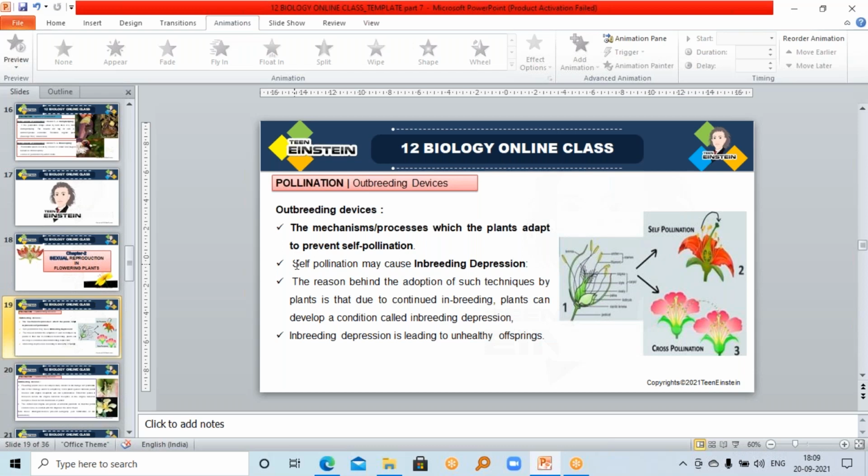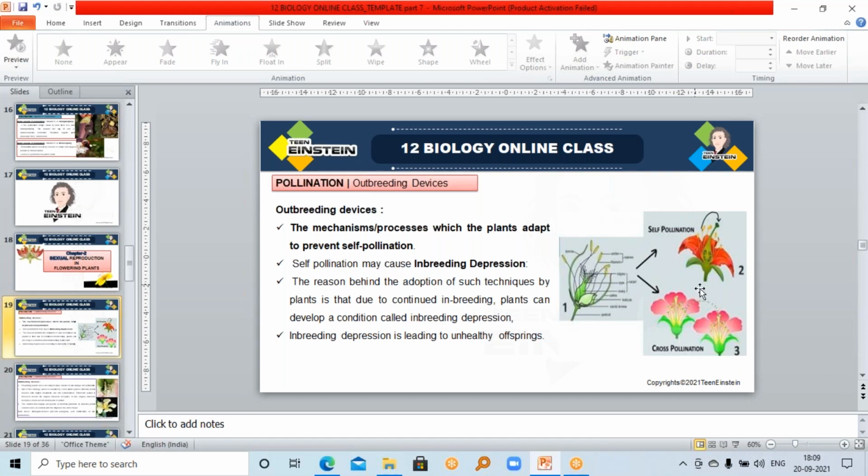In the case of plants, they produce hermaphrodite flowers. What is the meaning of hermaphrodite? It means they have both kinds of reproductive organs and produce both male and female gametes. If the male and female gametes are in the same flower, pollen grains of one flower can come in contact with the stigma of the same flower. There is a chance of self-pollination. Usually biology encourages cross-pollination, because only then does diversity come.